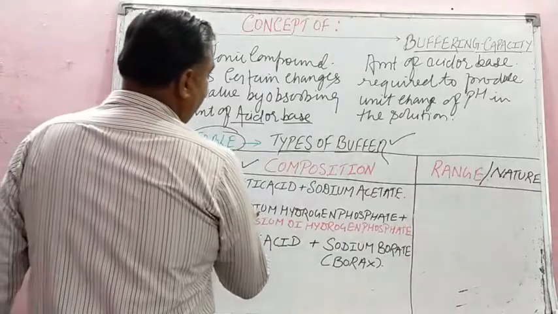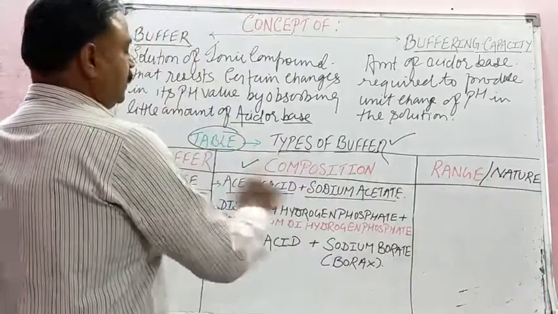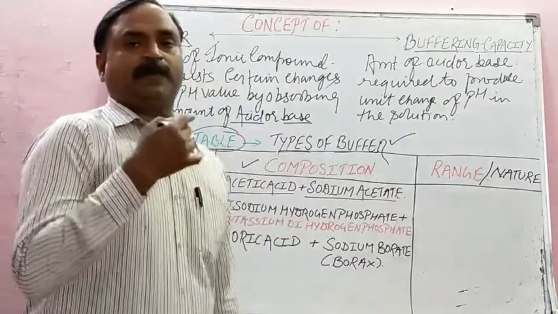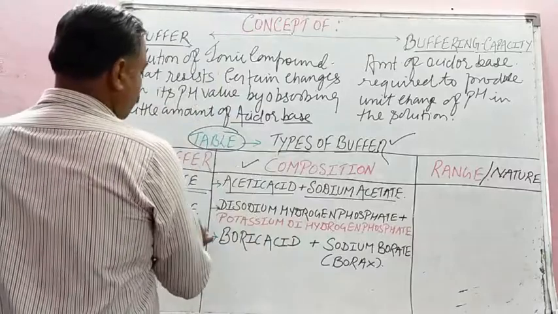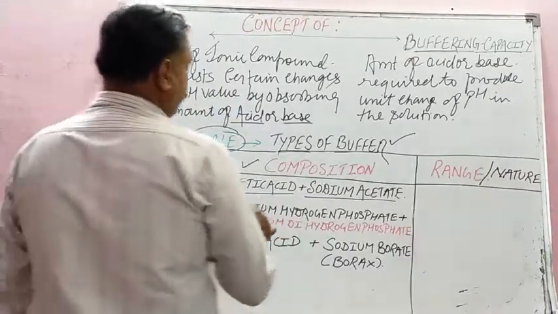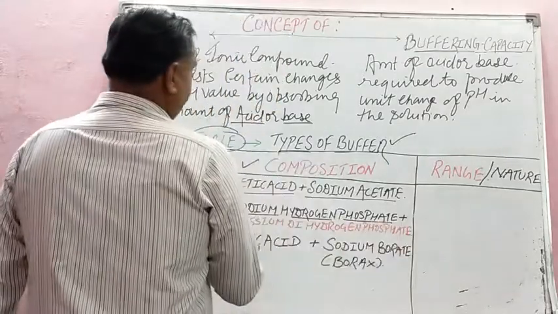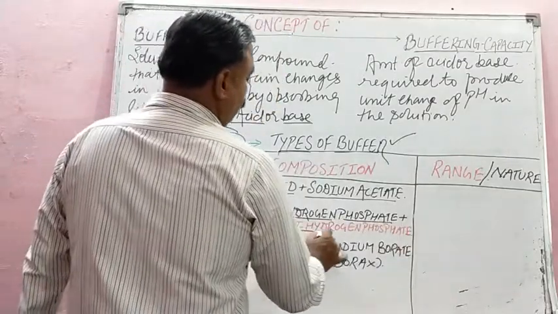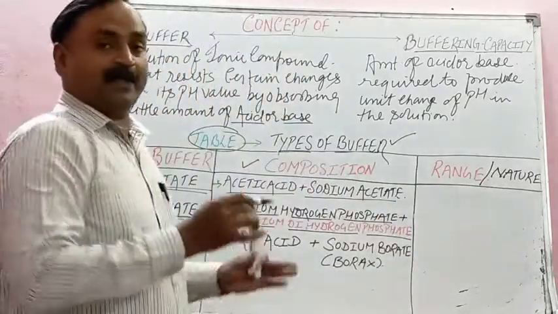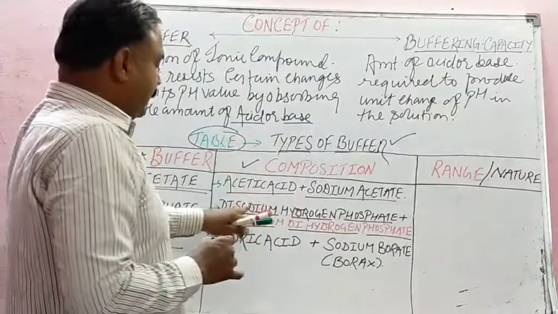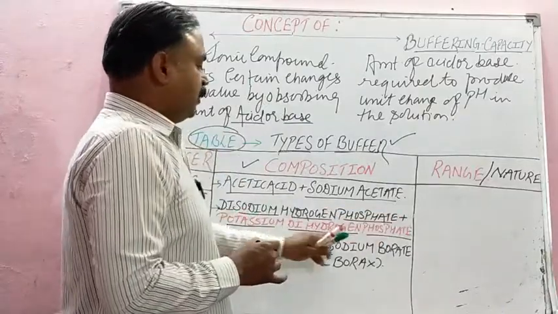Acetate buffer is formed by mixing acetic acid and sodium acetate; you will study the preparation of buffers in detail. Then phosphate buffer is made by mixing disodium hydrogen phosphate with potassium dihydrogen phosphate.